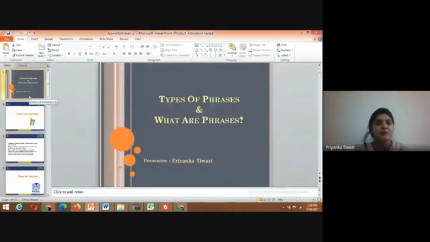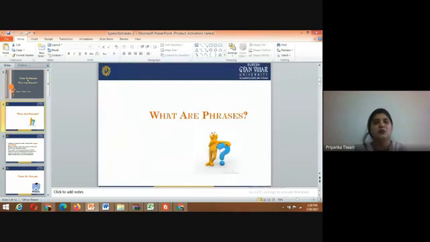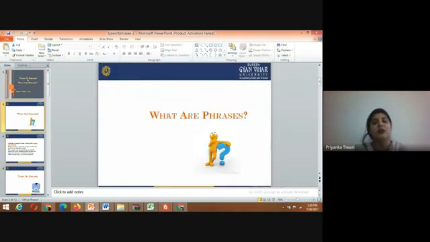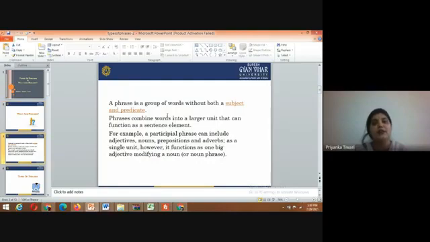So, types of phrases. What are phrases? We can take this slide. Before starting, we have to understand phrases. A phrase is a group of words without both a subject and a predicate.